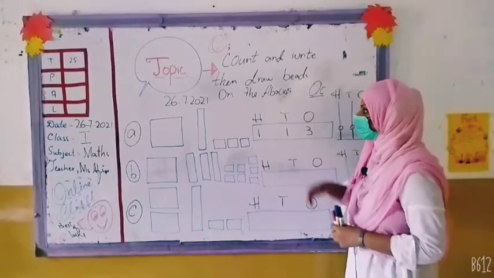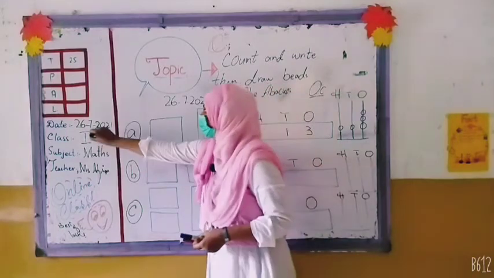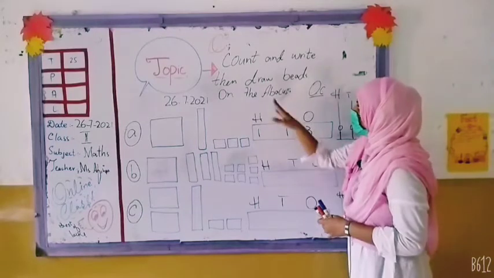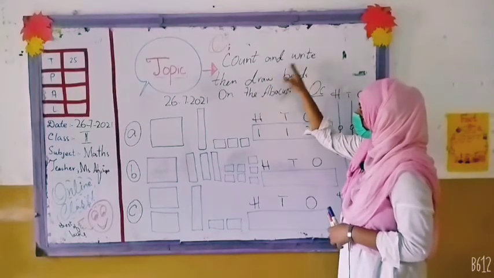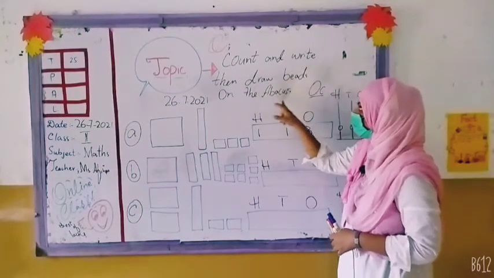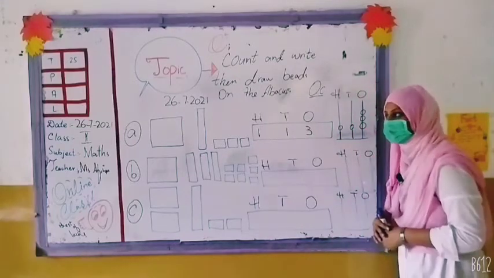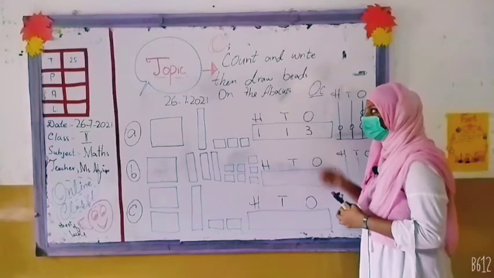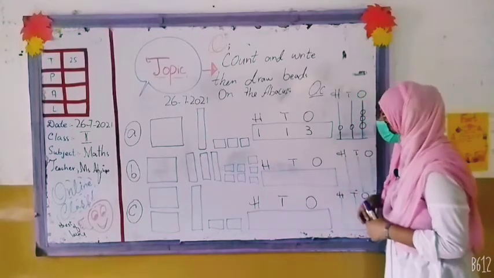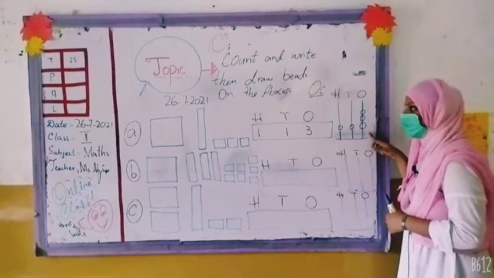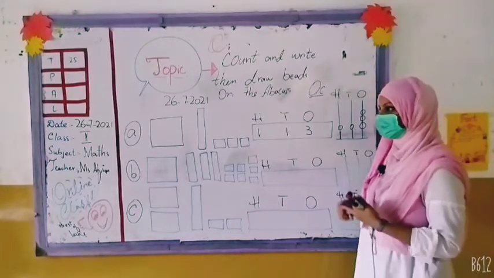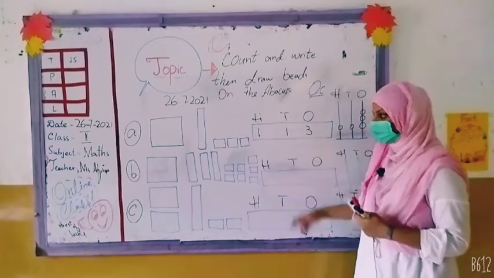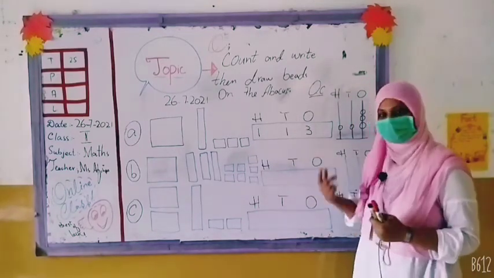Alright. So this is for class 2. Okay. So the question is: count and write, then draw beads on the abacus. आपने क्या करना है? आपने काउंट करना है और फिर ड्रॉ करना है, लिखना है. बीट्स आपने ड्रॉ करने हैं अबाकस में. अबाकस कहाँ है? This one is the abacus. I was giving you the explanation about tens and ones, and after that 100 and tens and ones. This is the review of this page.